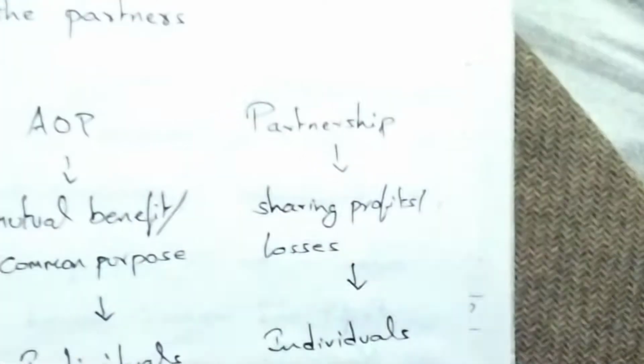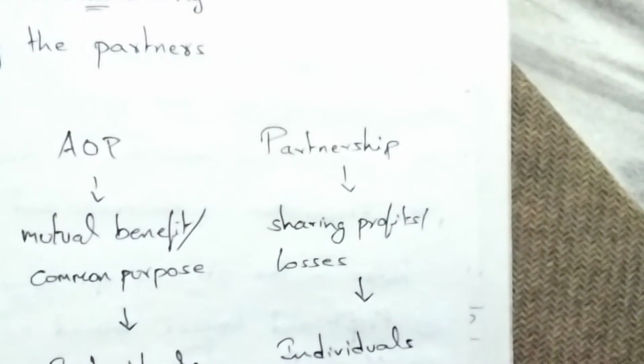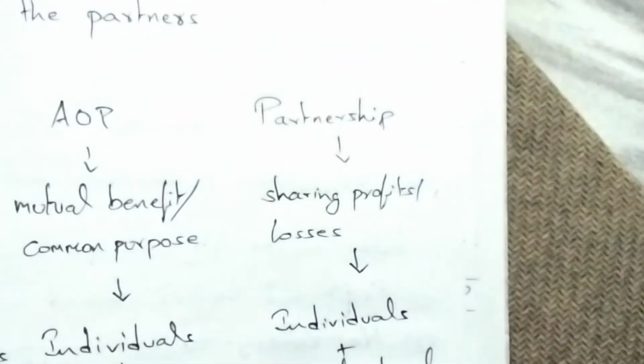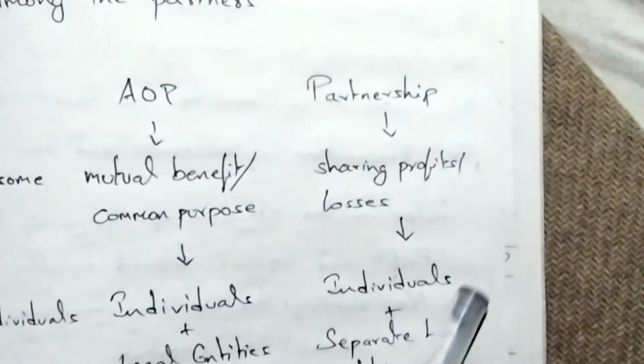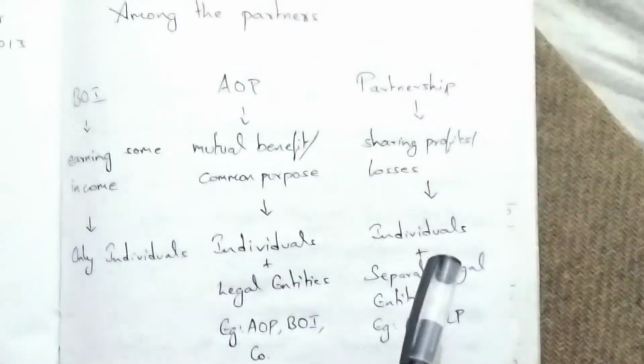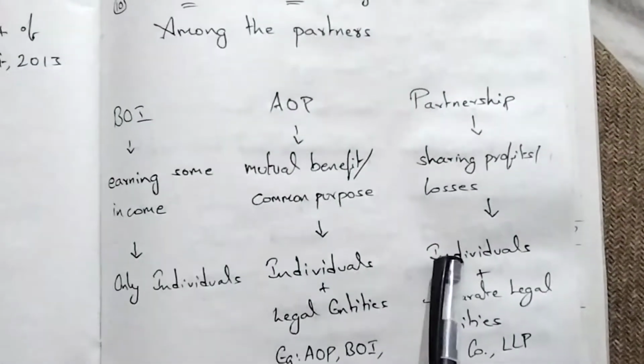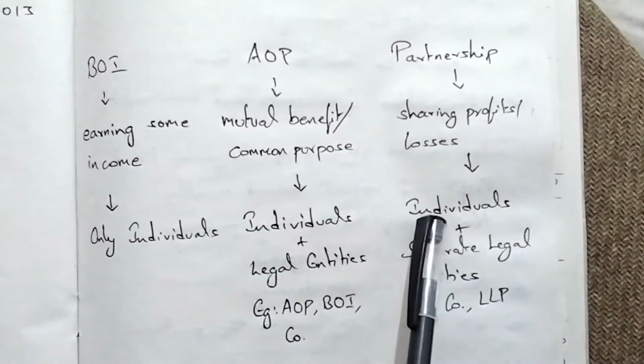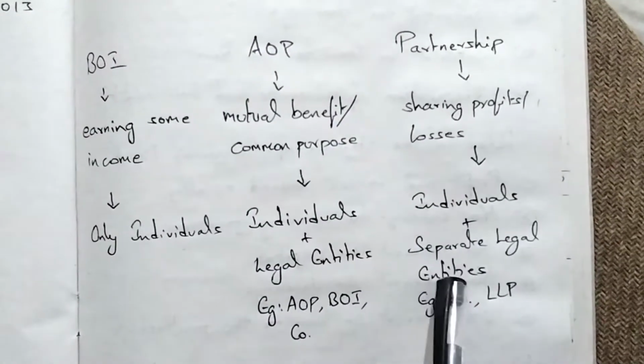We have read the definition, which was defined in section 4 of the Indian Partnership Act, 1932. Who can be the members of the partnership? It is important here, because we are talking about partnership accounts. Individuals can be the partners of the partnership firm. Separate legal entities, not just legal entities.